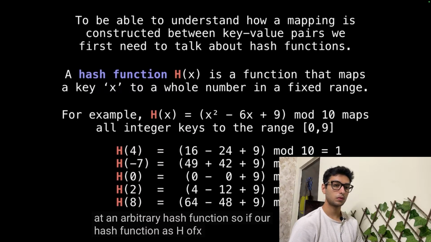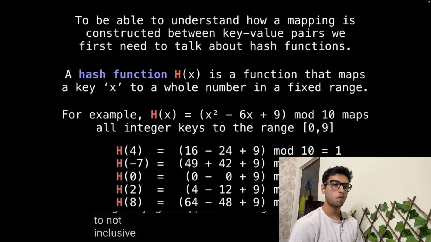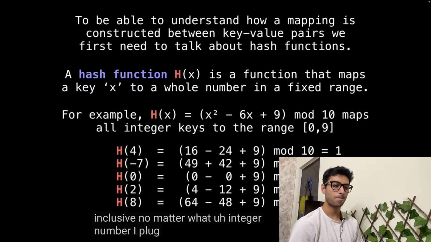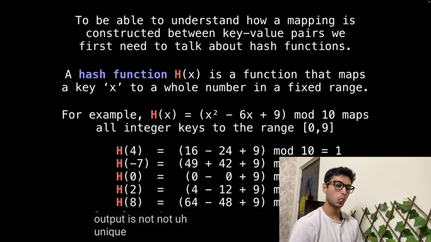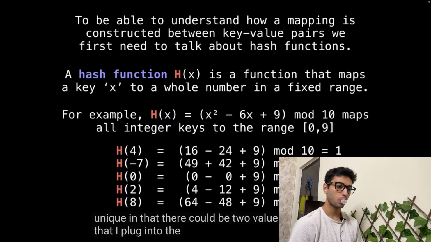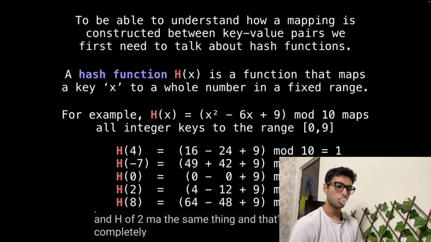If our hash function is h of x equals some polynomial x squared minus 6x plus 9 modulo 10, all the integer keys get mapped to the range 0 to 9 inclusive, no matter what integer number I plug into h of x. Below, I'm plugging in certain values, or keys, if you will, into the hash function and getting an output. Notice that the output is not unique, in that there could be two values I plug into the hash function which yield the same value. For instance, h of 4 and h of 2 map to the same thing, and that's completely fine.